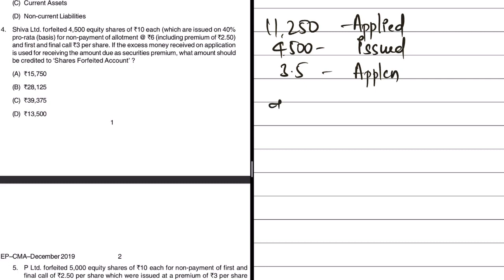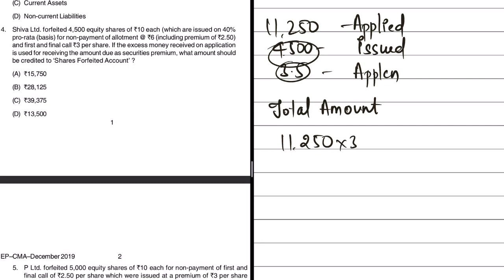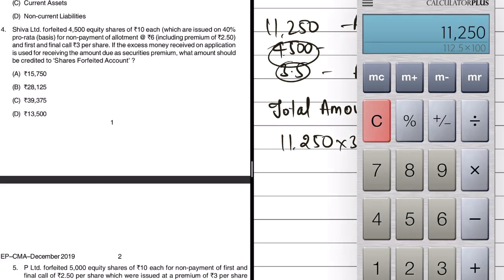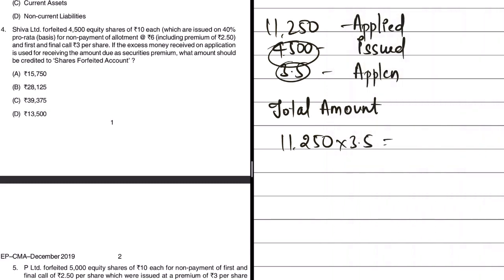Now we have to calculate the total amount received from those forfeited shares. So it is not 3.5 into 4,500, but instead 3.5 into 11,250. So let us do that math. 11,250 into 3.5 will be 39,375. So this is the amount which we have received from those shareholders towards these 4,500 shares when they initially applied.